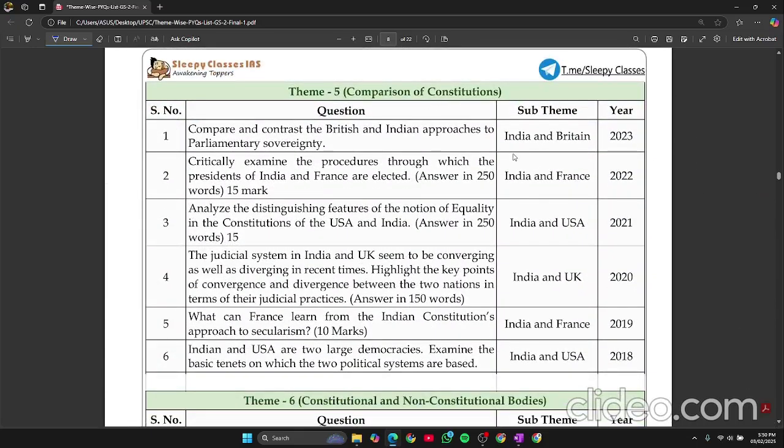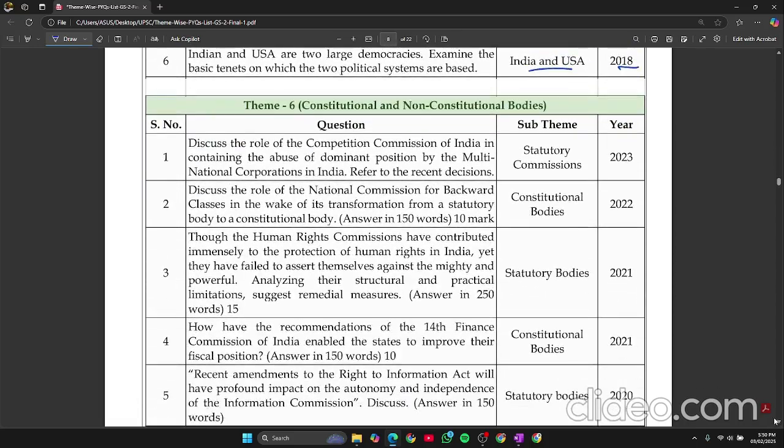Same way, the relations: India and Britain, India and France, India and US. See, one question is coming from this topic every year: 2018, 19, 20, 21, 22, 23. So there is a probability, and it's a 15 marker. As you can see, it is of 15 marks.